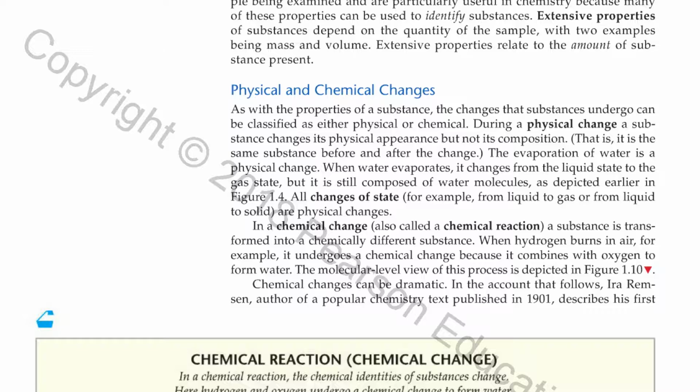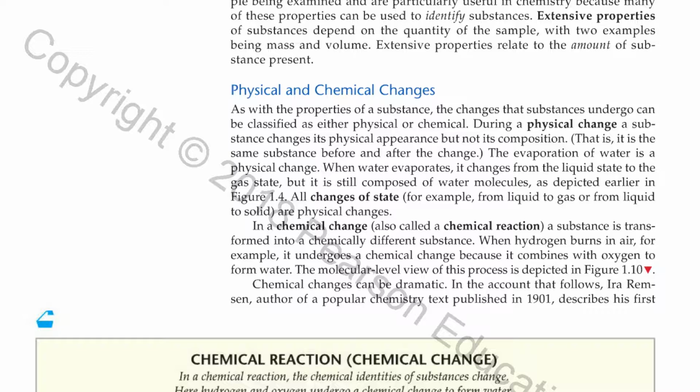In a chemical change, also called a chemical reaction, a substance is transformed into a chemically different substance. When hydrogen burns in air, for example, it undergoes a chemical change because it combines with oxygen to form water. The molecular view of the process is depicted in Figure 1.10. Chemical changes can be dramatic.